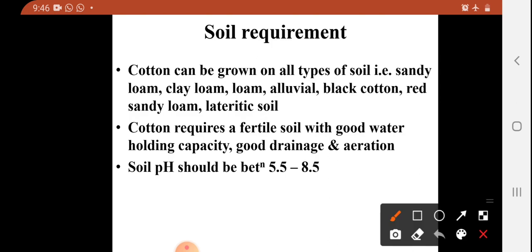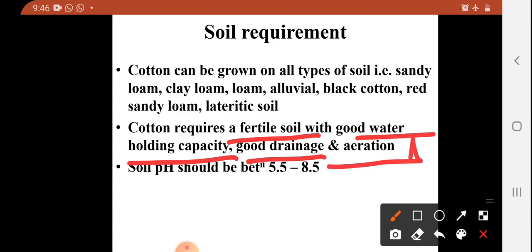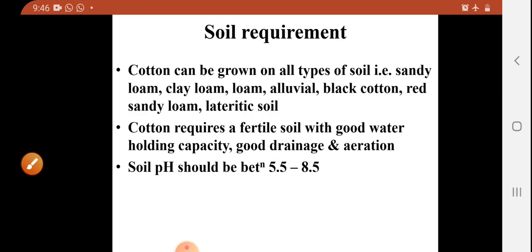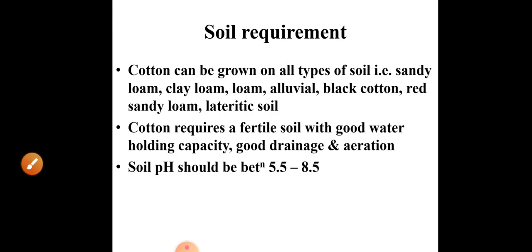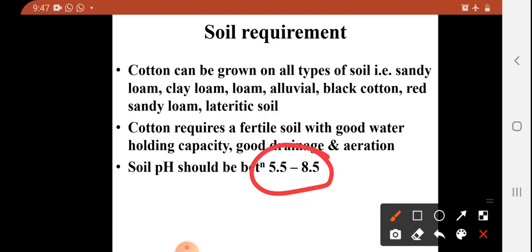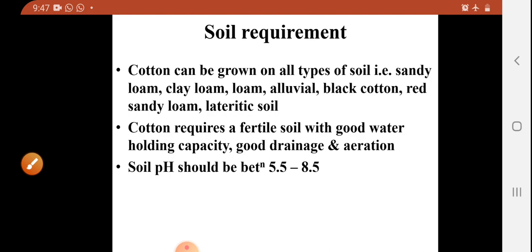Cotton also requires fertile soils with good water holding capacity, good drainage facility, and good aeration also. Soil pH should be 5.5 to 8.5, and soils with this pH we can prefer for cotton cultivation.